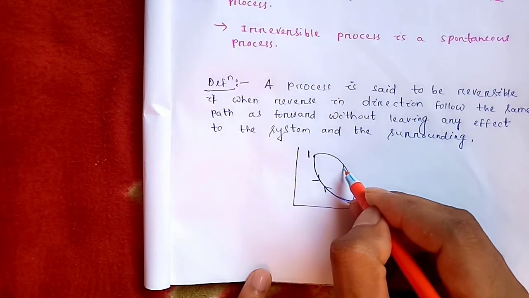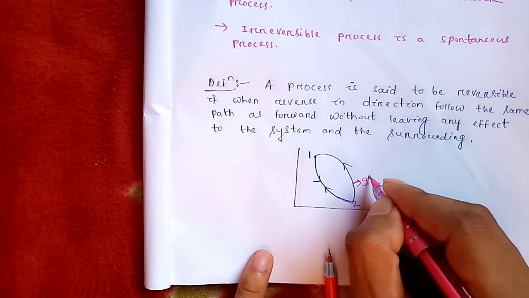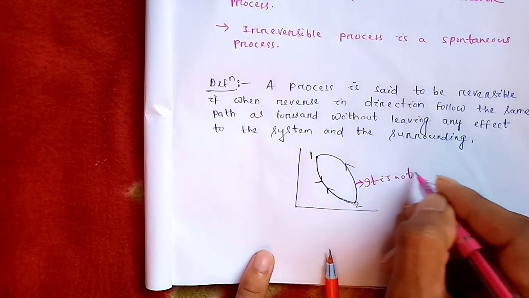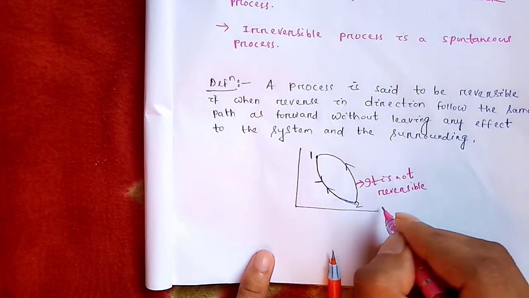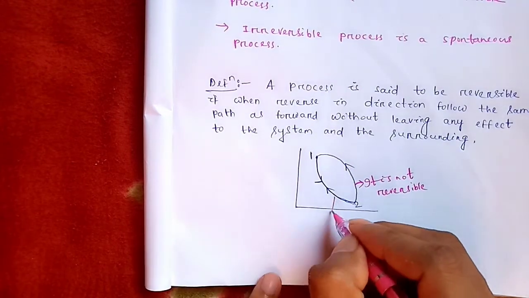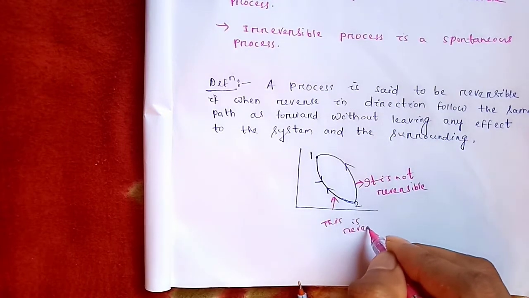But this is not a reversible process path, because the process reaches point 1 by following a different path. So it is not a reversible process. It is an irreversible process. So this is the reversible process. Clear, students?